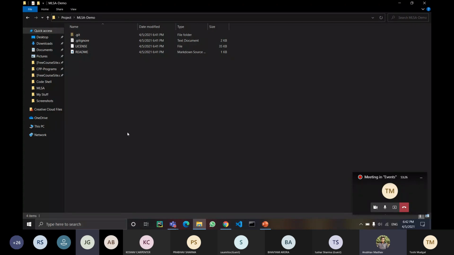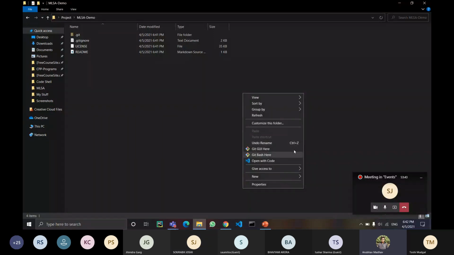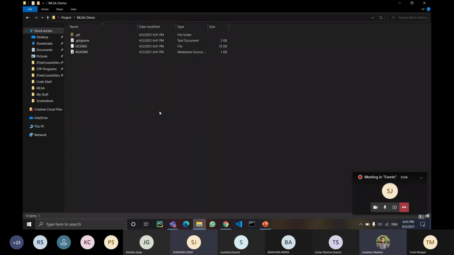Sir, you just left click and then right click on whatever directory you want to open, and there will be an option, open with VS Code. Yes, use Code. But the thing is that this option is actually not available for all PCs. If during installation you don't select the certain option that right click should provide, this Open with Code option, then it won't be visible. Then we have to go to that install option and click on that.